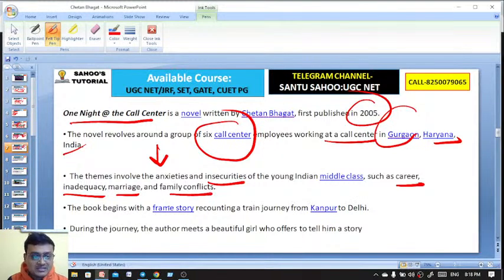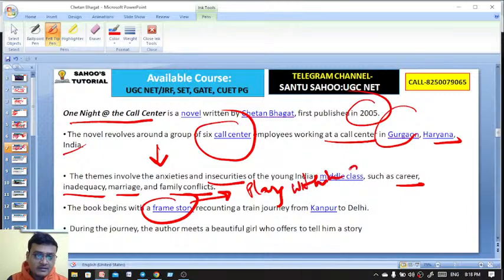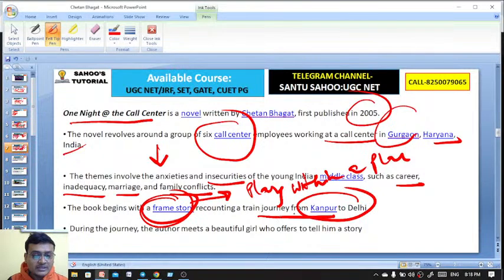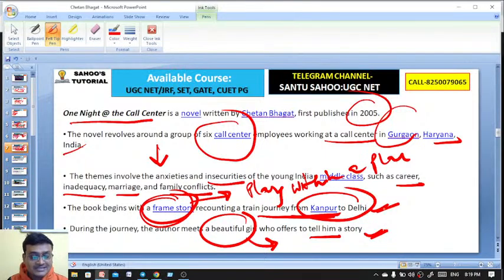So the book begins with a frame story. What is a frame story? A frame story is like a play within a play, or a story within a story. So the book begins with a frame story recounting a train journey from Kanpur to Delhi. During that journey, the author meets a beautiful girl and the girl requests him to tell a story. So One Night at the Call Center. Okay, this is a frame story.